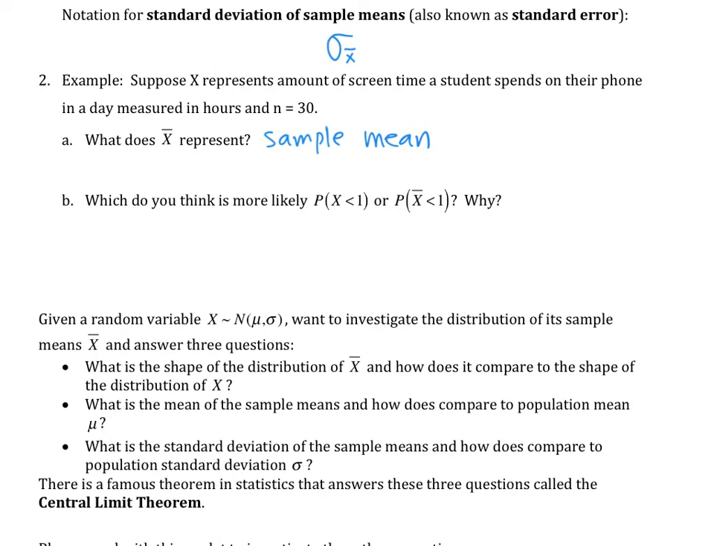So which do you think is most likely? x is less than 1, or x bar is less than 1? There's a subtle difference. Here, I'm going to highlight this bar on the top. It represents the sample mean, right? So the first part is asking if you pick one person, what's the probability that this person has less than 1 hour of screen time?